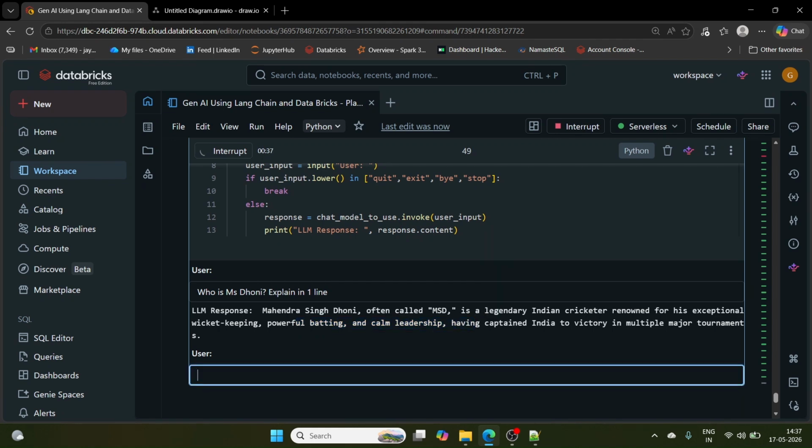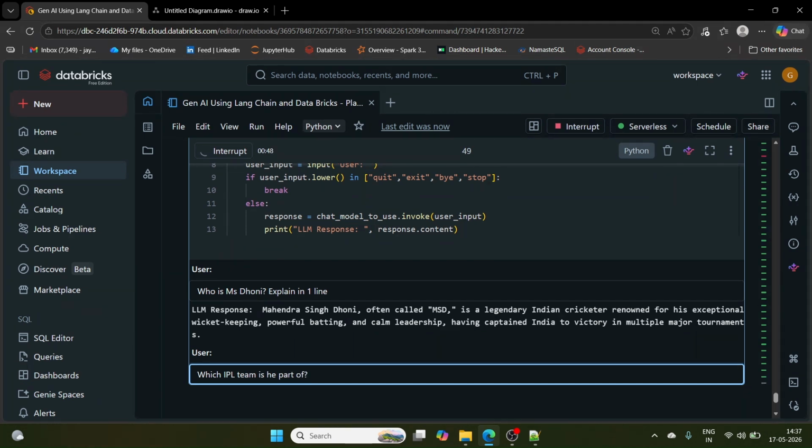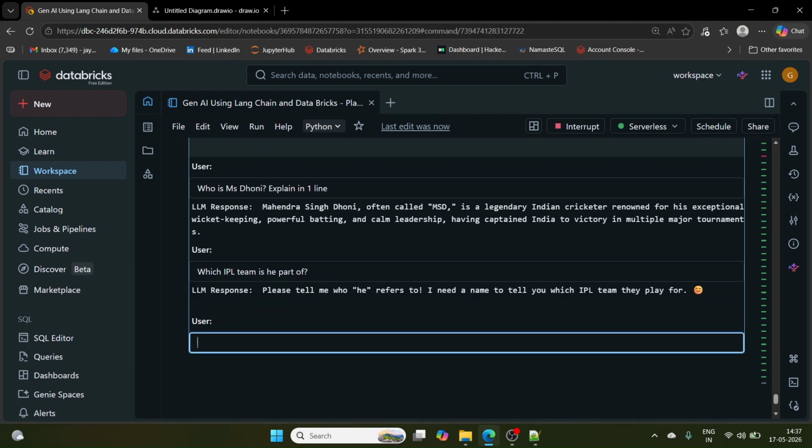My next question is, which IPL team is he part of? Let me press enter and let's see what the LLM will respond. Please tell me who he refers to. I need a name to tell you which IPL team they play for. Oh my god, what is this? The response is like the LLM is not aware whom we are talking about. The LLM is not at all aware whom we are talking about.